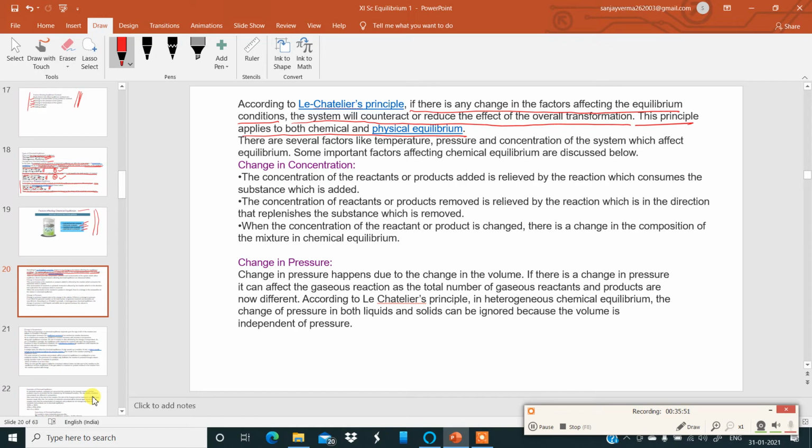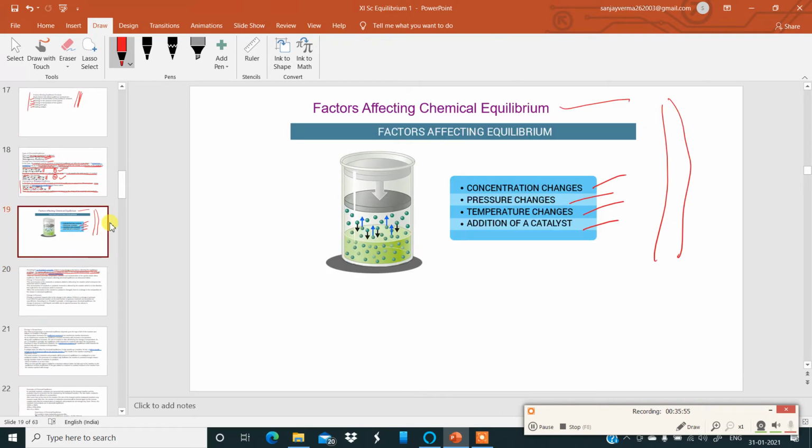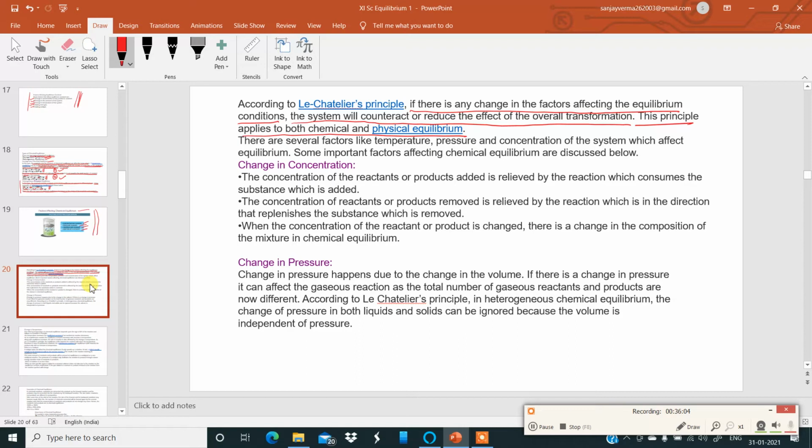So, if there is any change in the factors affecting the equilibrium, like the factors affecting the equilibrium are concentration, pressure, temperature, and catalyst. So, if there is a change in any of these factors, then what will happen? This is going to affect indirectly the overall transformation. Okay, and that is going to affect the reaction, the forward or the backward reactions. There are several factors like temperature, pressure, and concentration of the system which affect equilibrium. Some important factors affecting chemical equilibrium are discussed below.